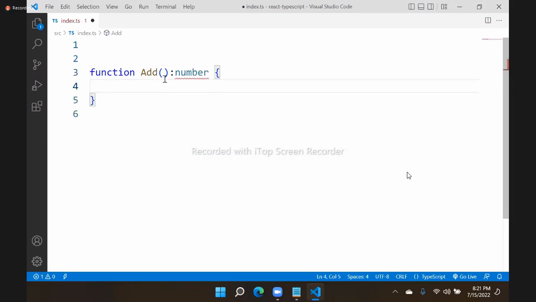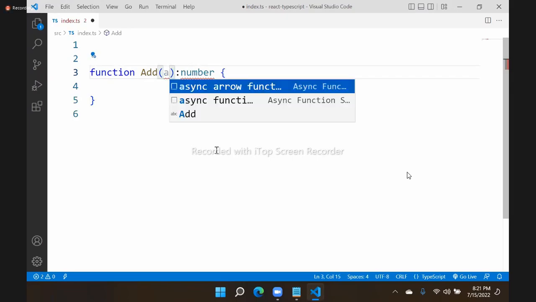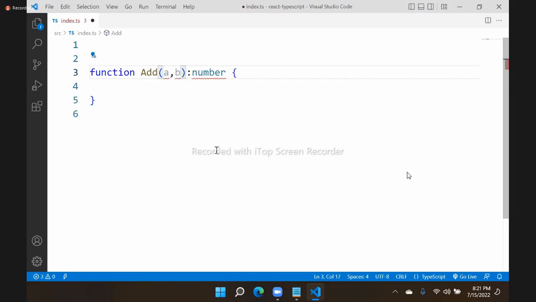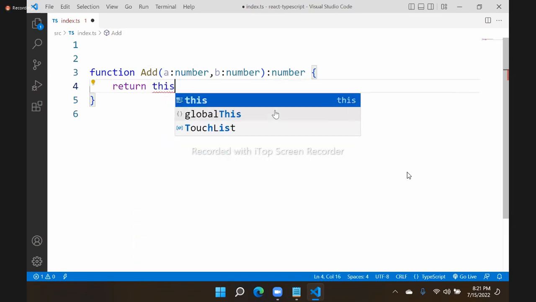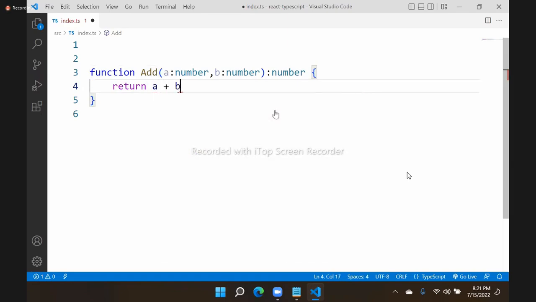And for this function's parameters, we have a and b. It's not accepting now because it is expecting a type. A should be what type? It should be number. B should be what type? Number. It should return a number. That means you have to define return a plus b. It should return a number. These are the return types.